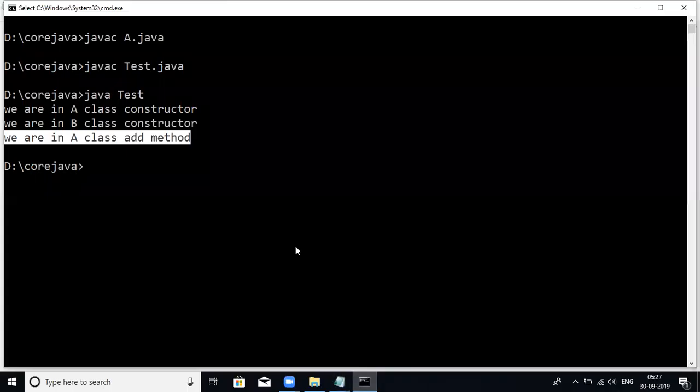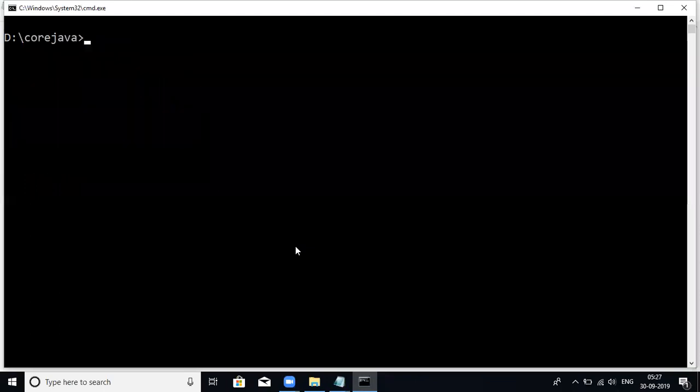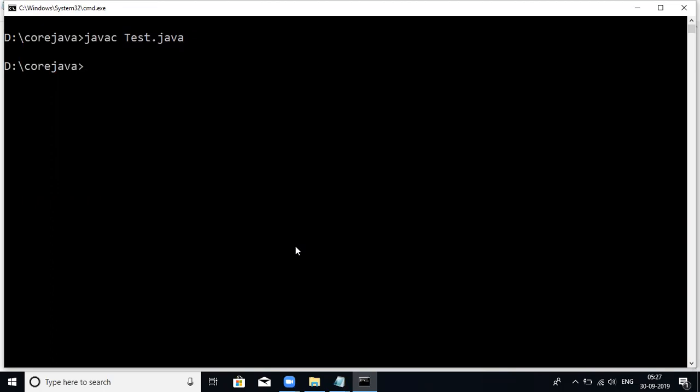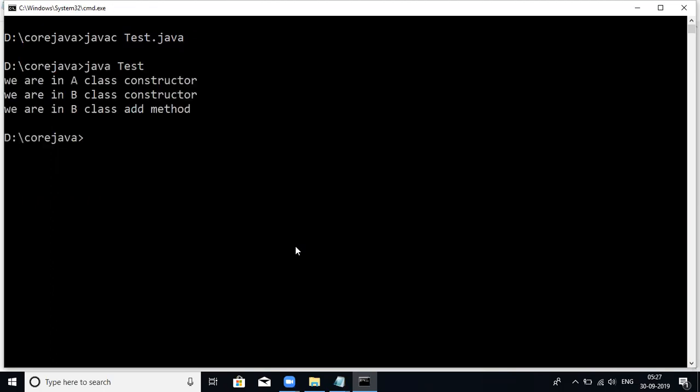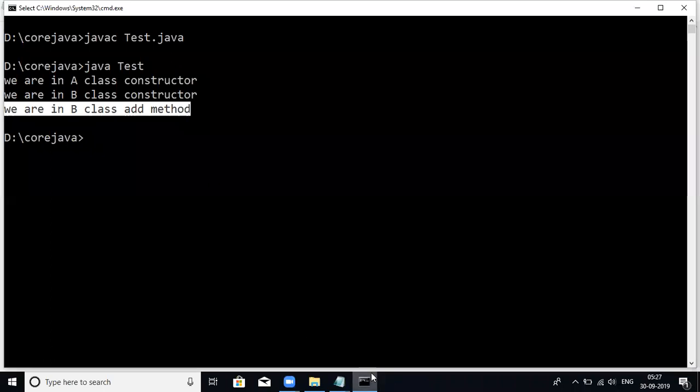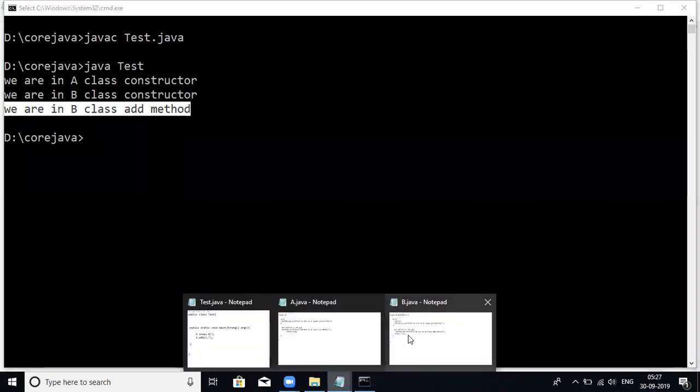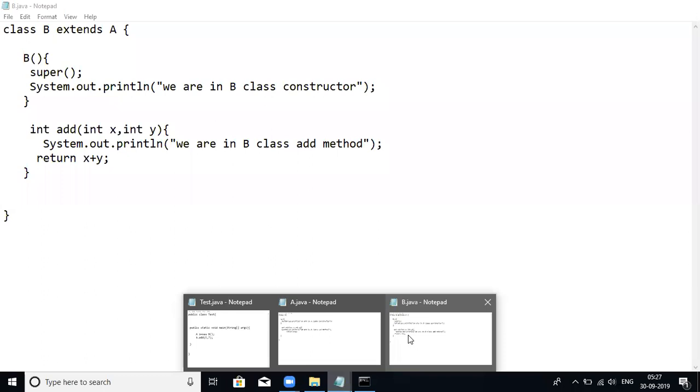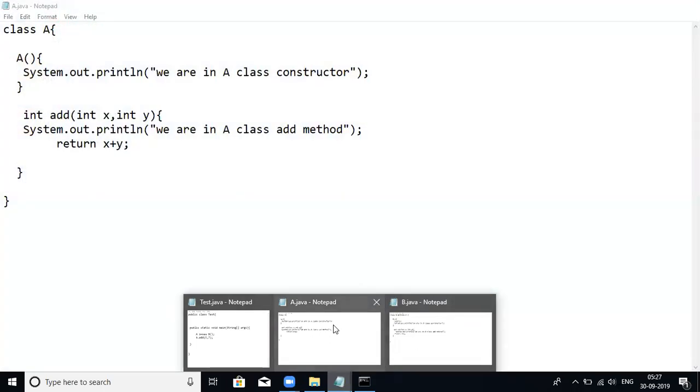Now look at that. When you compile Test.java and run it, what are we getting now? B class. We are getting the B class method; the JVM is executing the B class method. So now listen here properly. Whenever you are overriding instance methods, it works. That means we can override instance methods.